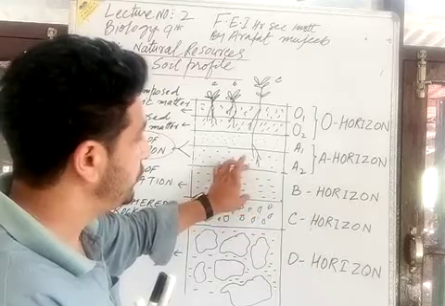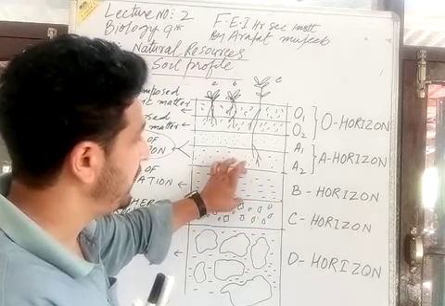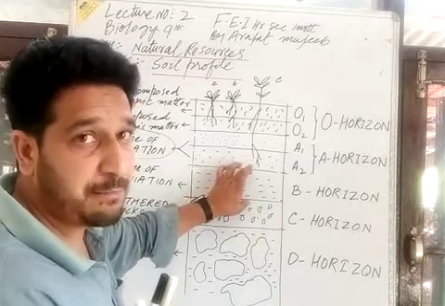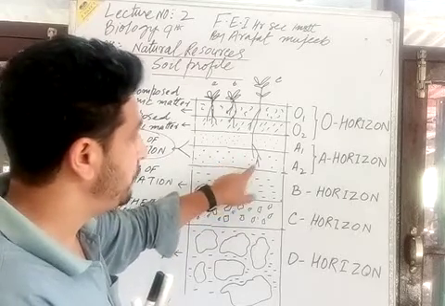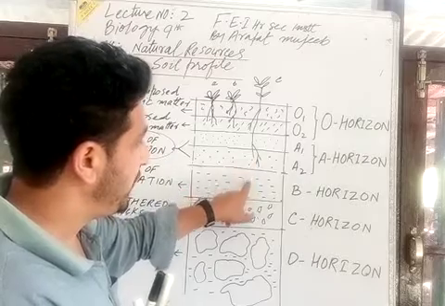Then there is no chance to have a root in the B horizon because this is the hardest and cemented layer, and it becomes very tough for the plant root to penetrate this layer.